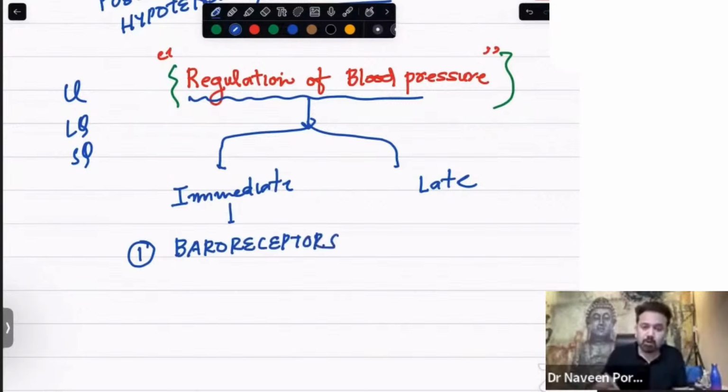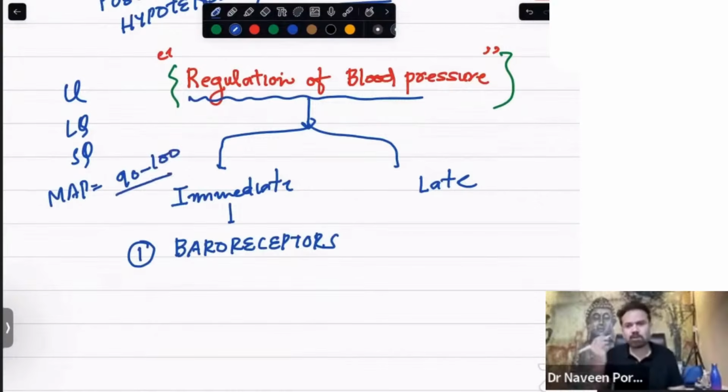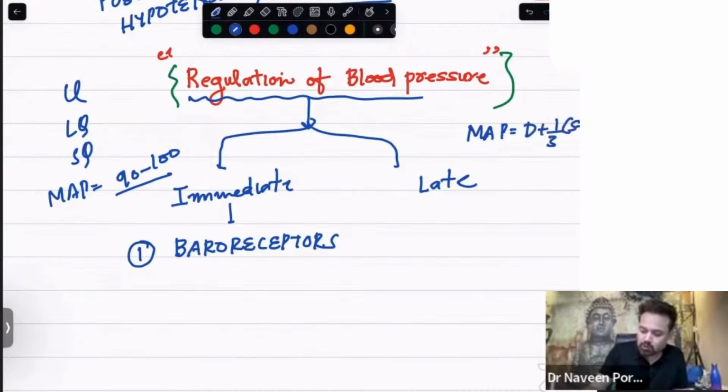See, normally your mean arterial pressure is around 90 to 100 mmHg. You know what is mean arterial pressure? We know that it is diastolic plus 1/3 of systolic minus diastolic. So normally your mean arterial pressure is around 90 to 100. But when you stand up from the supine position, all blood will pool to the legs and there will be hypotension. So who is the first to regulate that BP?